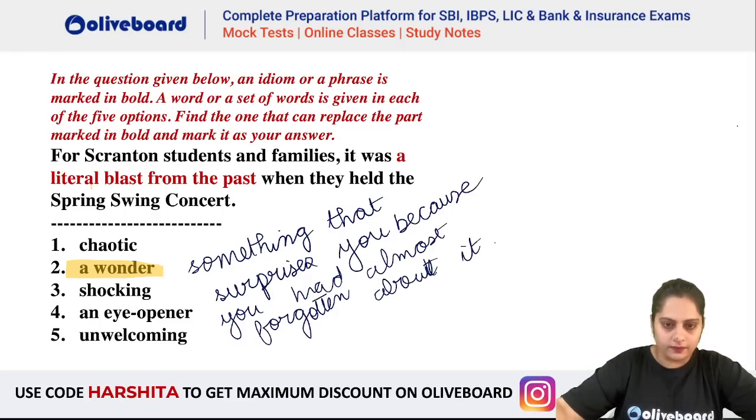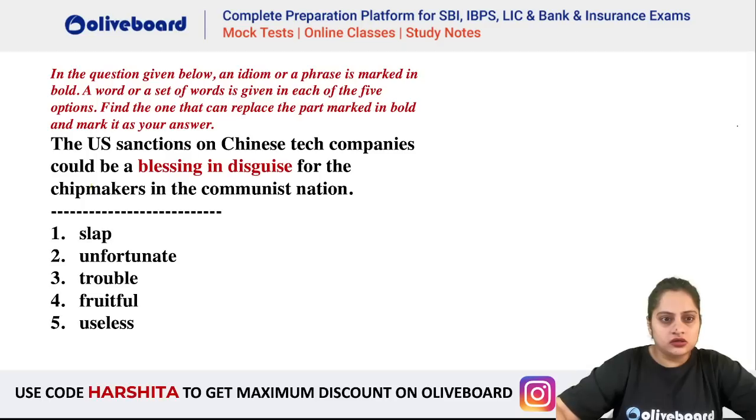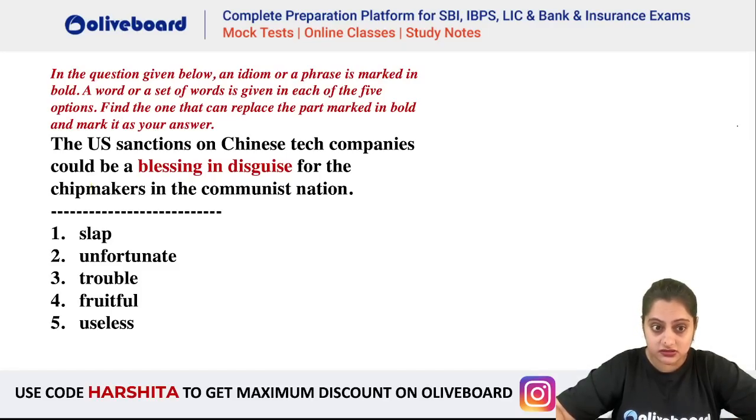Now, next one. Blessing in disguise. This I always give this example. You miss a train and then you're very sad, but later you come to know that train met with an accident, so you understand that was a blessing in disguise. So initially a situation which seems negative, but actually it turns out to be good or positive for you.